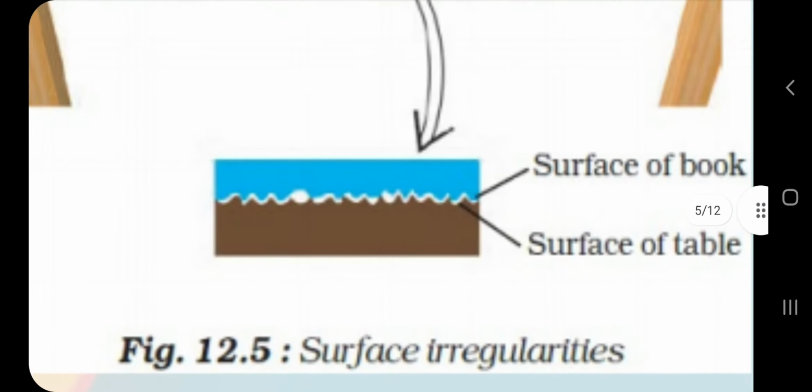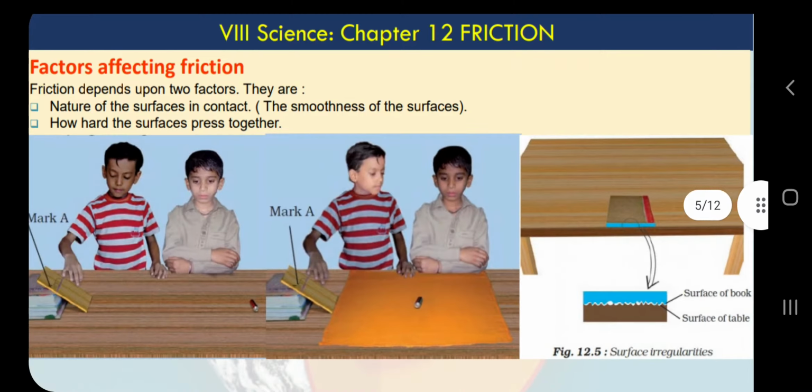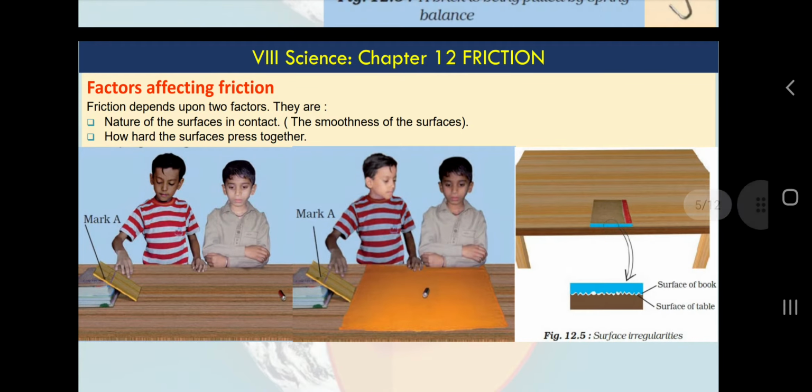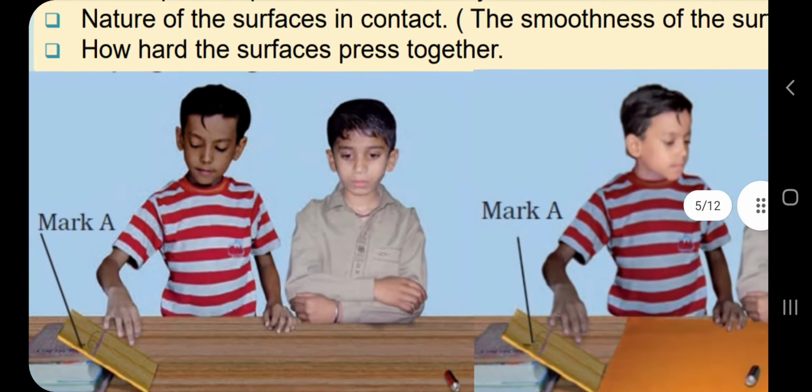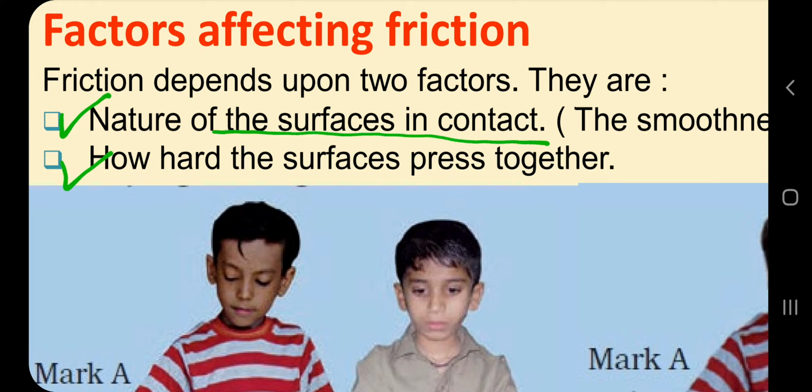So here you can see the surface of the book and the surface of the table. I hope this activity is clear to you. How hard the surfaces press together. We see two factors. First, the roughness or smoothness, or the nature of the surface. Second, how hard the surfaces press together. This includes both of them, the time and the weight also.